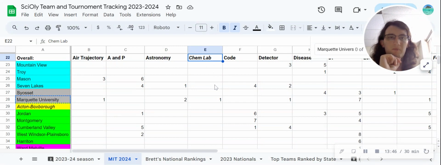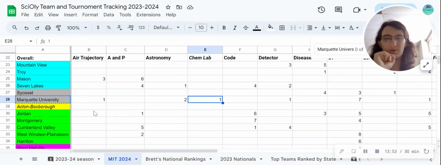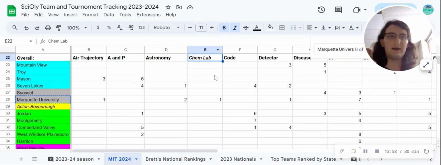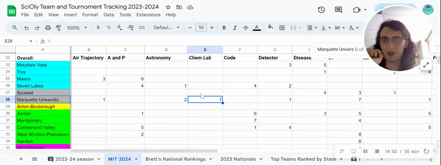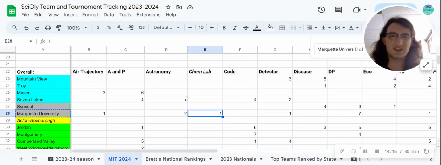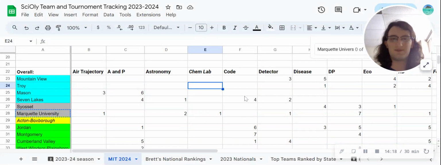So if you remember, my little system here is if I italicize something, either a team, like Acton Boxborough is italicized for obvious reasons, like I said. If I italicize an event, I'm not very confident in that event ranking. And actually, Marquette was the only team that I ranked in Chem Lab because none of these teams are that great at Chem Lab. So this is an excellent event for a team that's not on this list, not super competitive, to come in and snatch that first place.